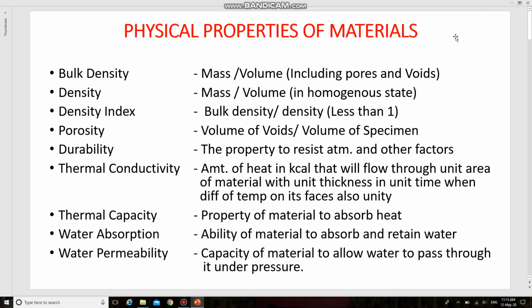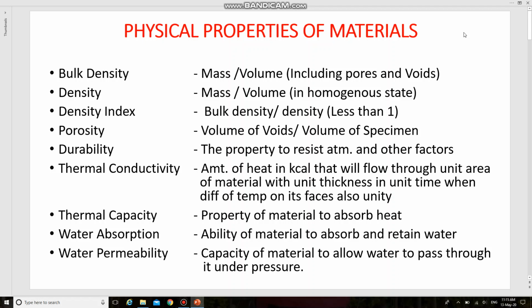So next, for different building materials, the bulk density in terms of kg per meter cube may vary. For example, for clay brick, it will be from 1600 to 1800 kg per meter cube. For sand, 1450 to 1650 kg per meter cube. And for steel, it will be around 7850 kg per meter cube. So it depends upon the type of material, so bulk density value will vary.